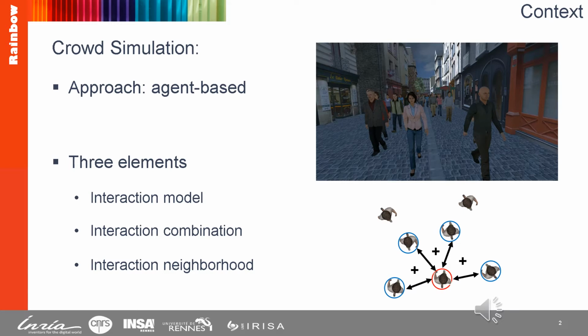So the first two components require understanding how each person is adjusting his trajectory in the presence of others, and is generally studied based on walkers' trajectories. However, understanding interaction neighborhood is more difficult, because we need to understand in a set of neighbors which subset exactly did influence one's motion and its adjustment.